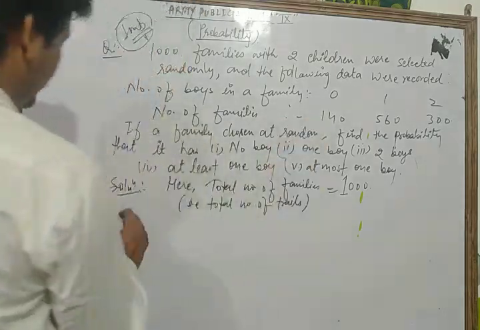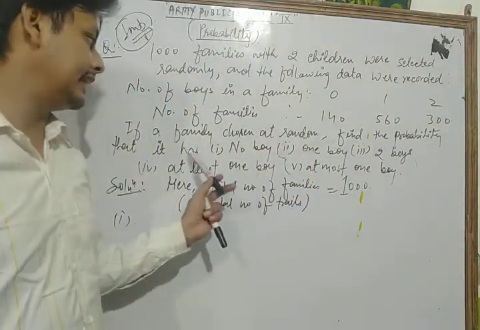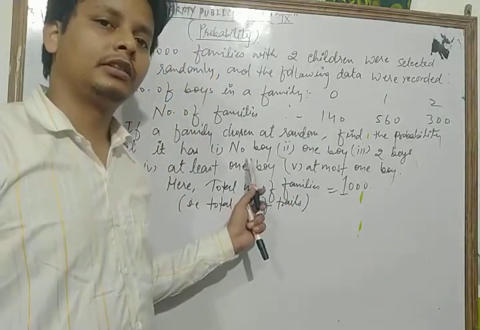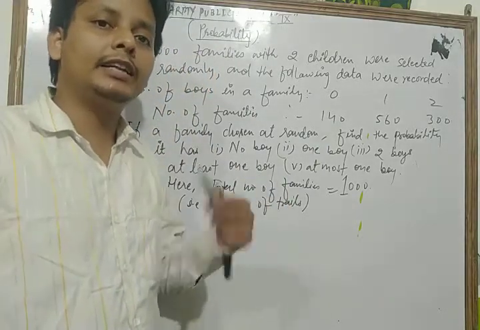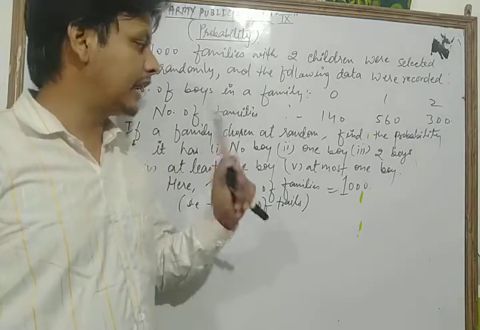Now we solve the first condition. We find the probability that it has no boy. The favorable condition means the happening of the event, the number of trials in which the event happens. The event is that the family has no boy.